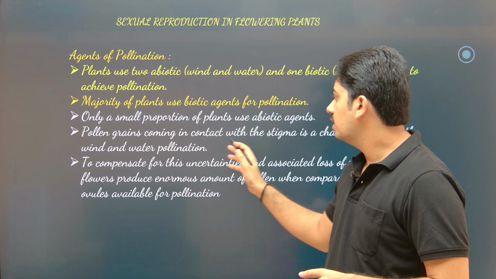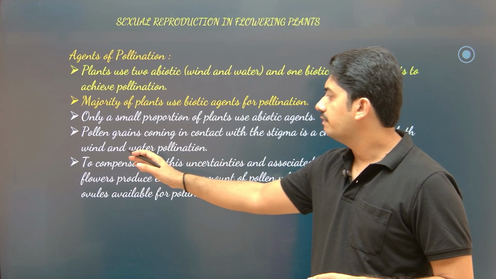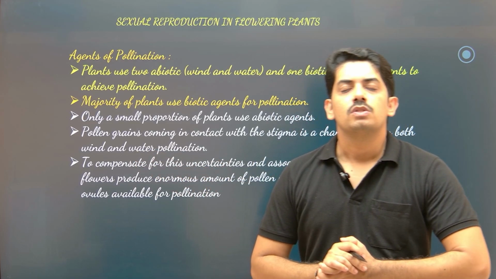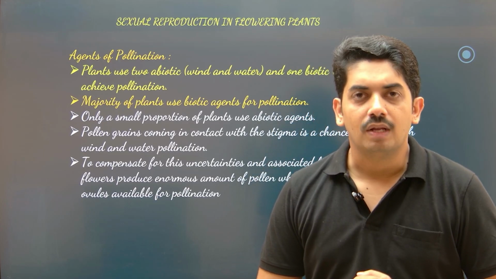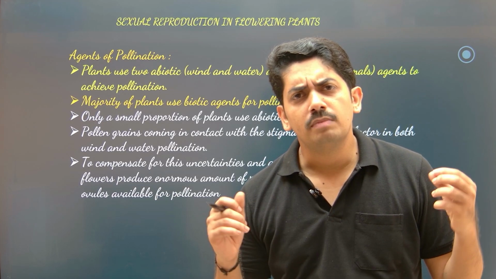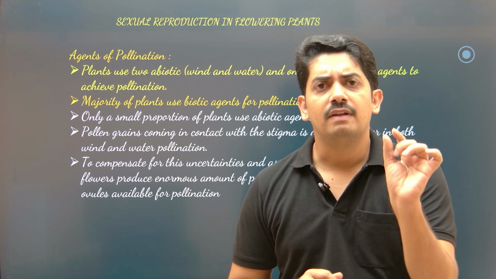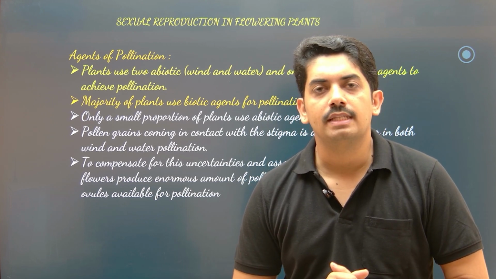Pollen grains coming in contact with the stigma is a chance factor in both wind and water pollination. So if you observe a type of plant which shows pollination with the help of wind and water, they produce numerous pollen grains and the flowers are very small. Do you think why this adaptation is there?